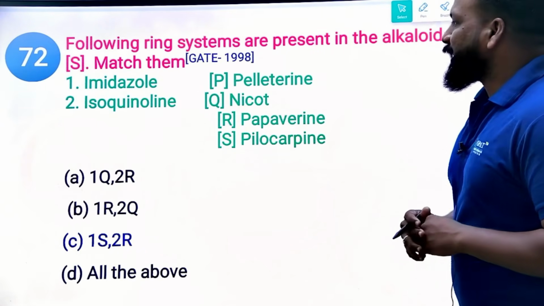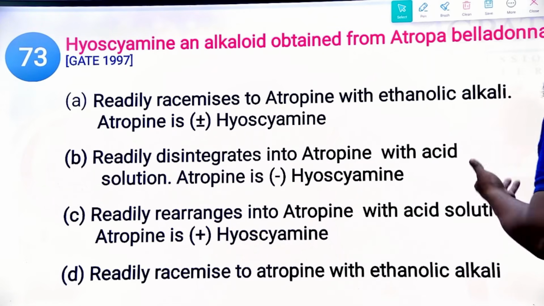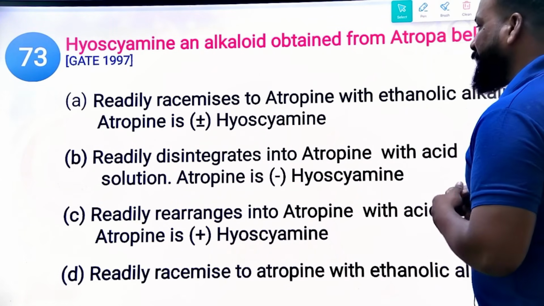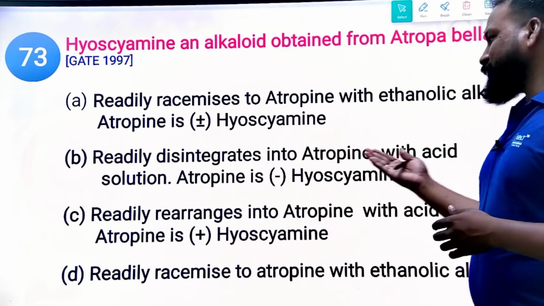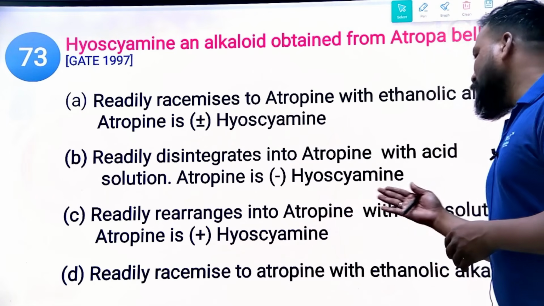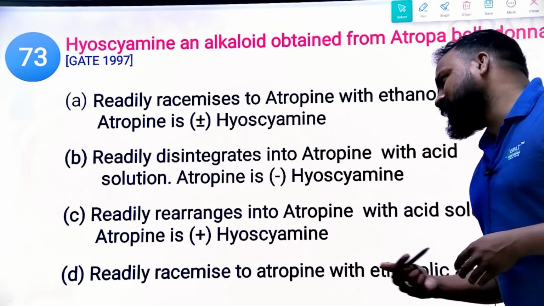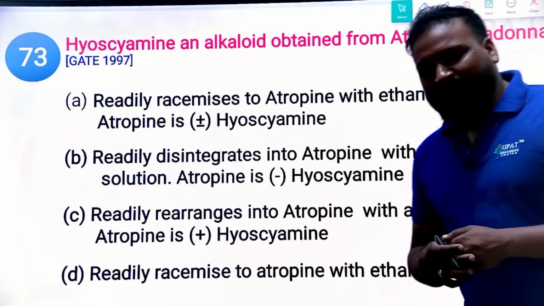Next, hyoscine, an alkaloid obtained from Atropa belladonna, is readily racemized into atropine with ethanolic alkali. Options: hyoscine readily rearranges into atropine with acid solution, and atropine is a levohyoscine. Atropine is a dextrohyoscine, which readily racemizes into atropine with ethanolic alkali. What is the right answer?